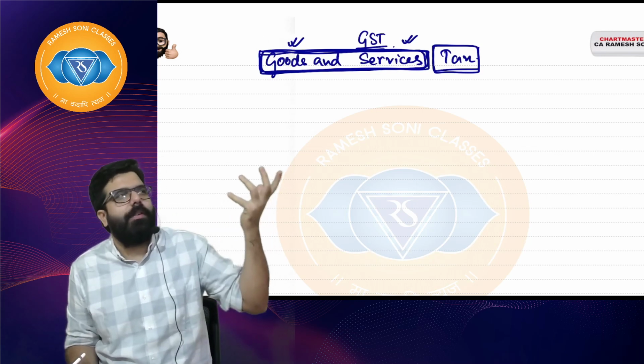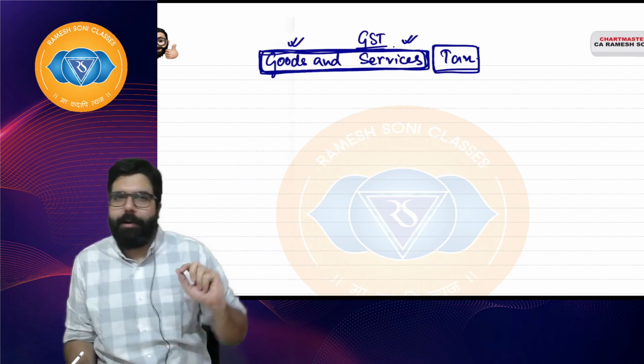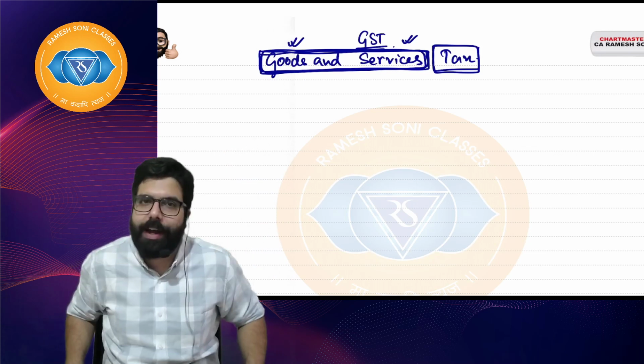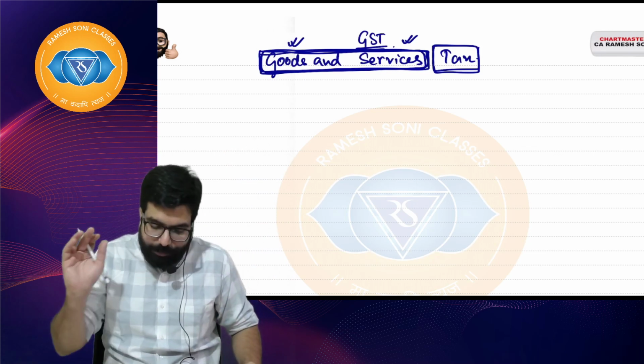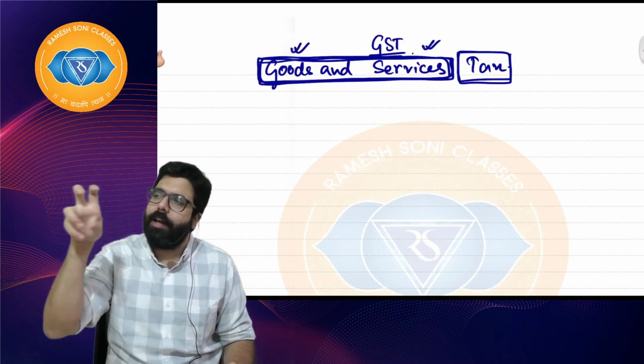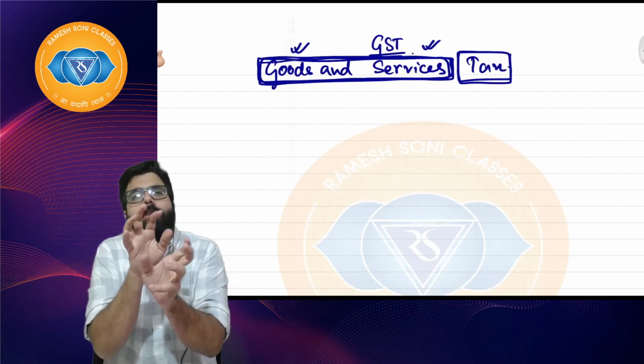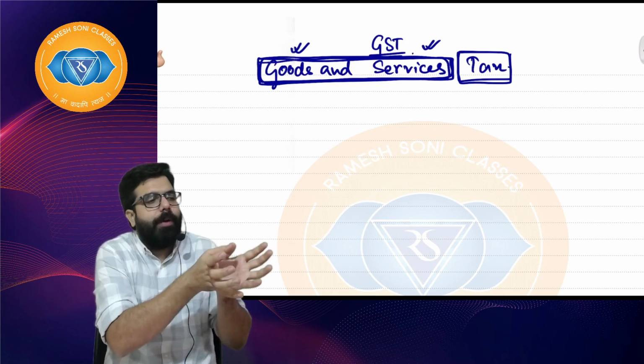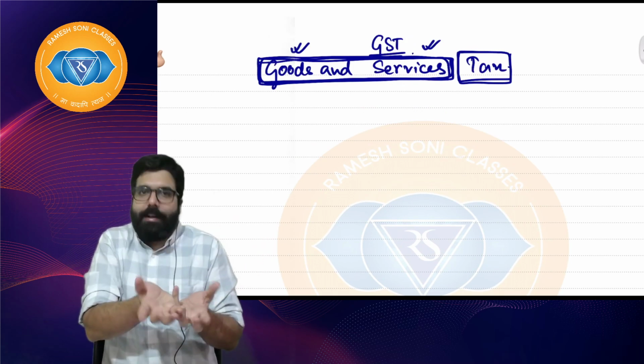Tax means what we have to compulsorily pay to the government. I'll be discussing tax also in detail after some time, right everyone? So the first thing we'll have to learn is goods and services tax. Sir, it means whenever I am buying goods, I'll have to pay tax, or whenever I am providing service, I'll have to pay tax, right?